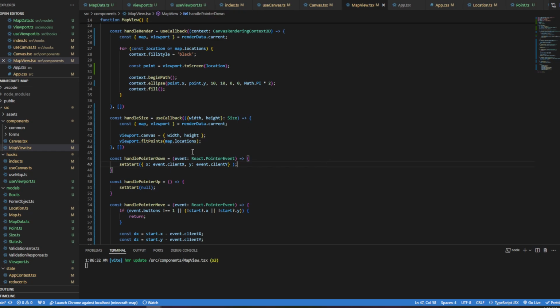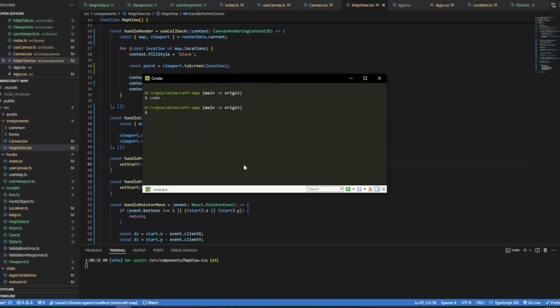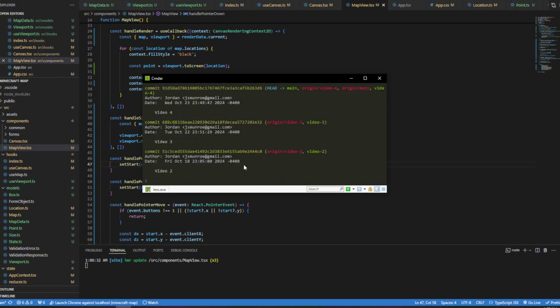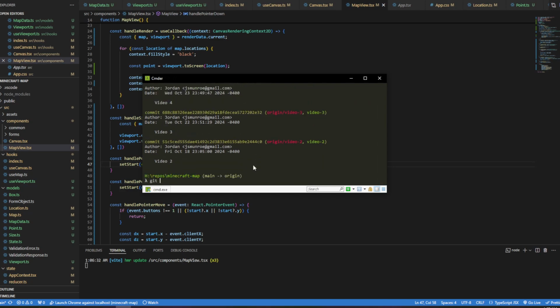So I will, as I've always done, go here, and I will say git add and git commit video. This will be, hang on, let me look at my log. Git log. This will be video 5. Wow. Git commit video 5.